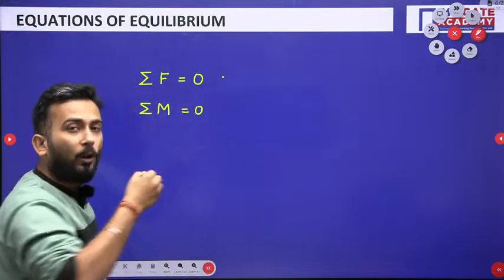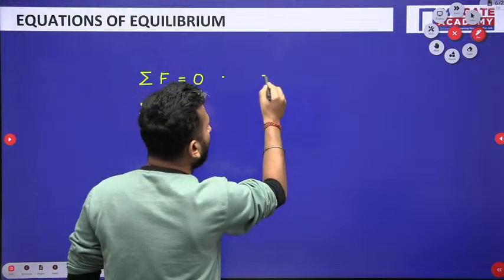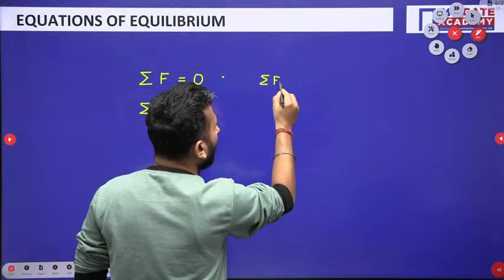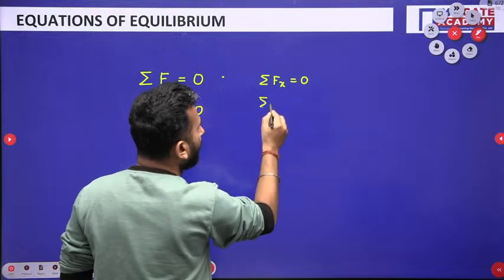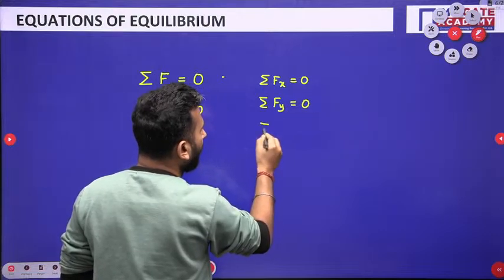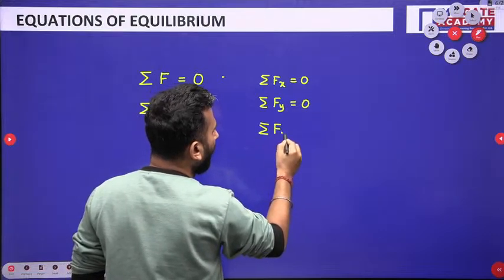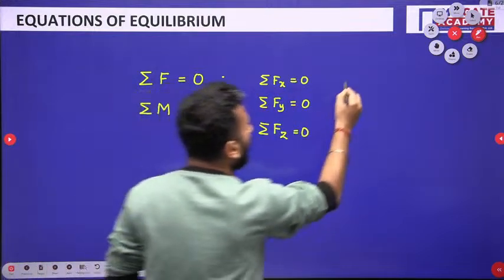In all the directions, I will write summation Fx is equal to 0, then summation Fy is equal to 0, then summation Fz is equal to 0. This is the force. Moment, what will be moment?